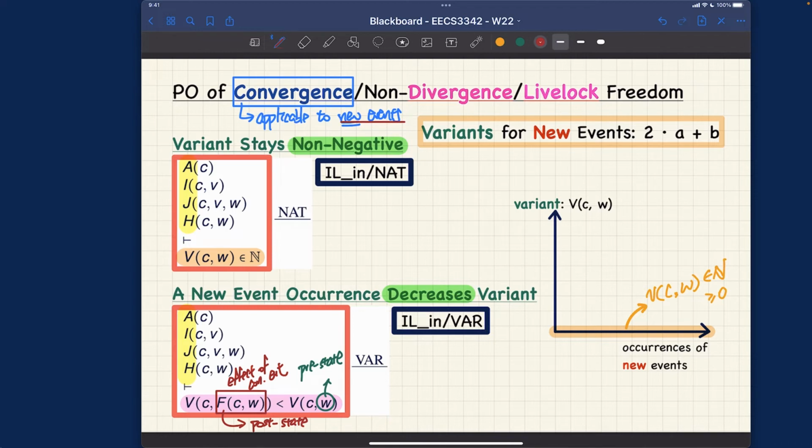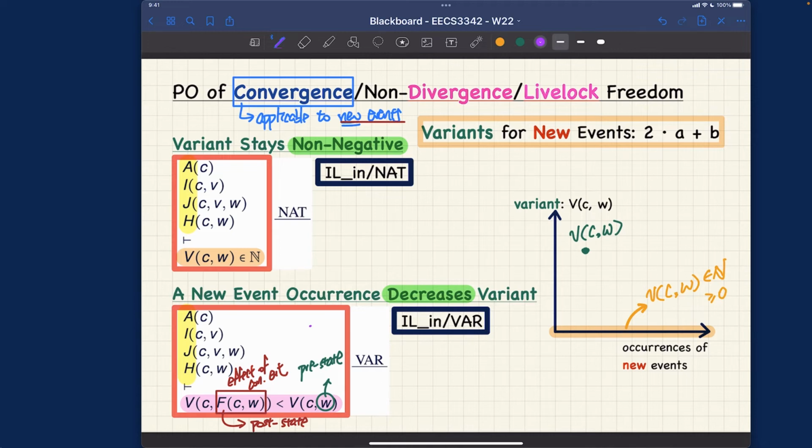Right? How do we visualize this? Once I visualize these two expressions on the graph, everything will make sense. Let's see how we can do it. Okay? So you can think about, we have some pre-state evaluation over here, right? So this will be the v of c and the pre-state value for w, right? And then we're going to let the new event take place, take its transition, right?